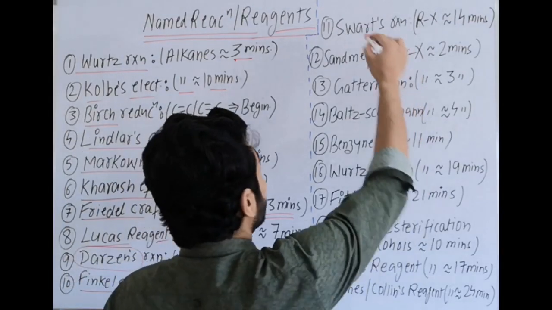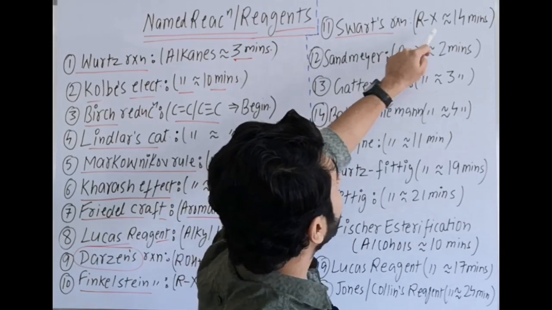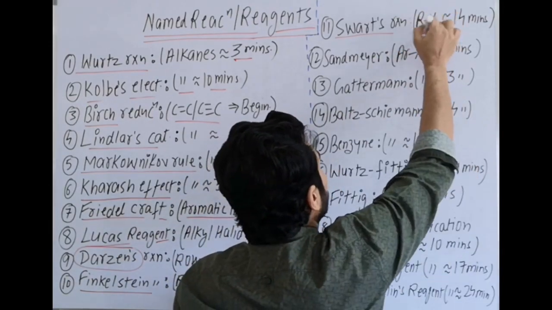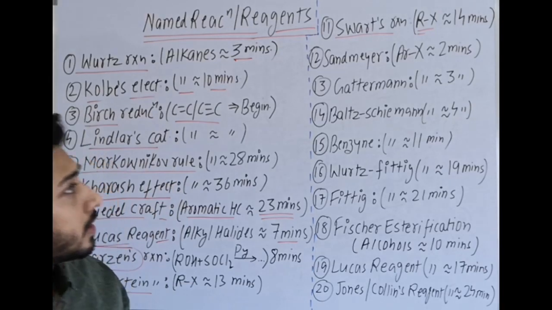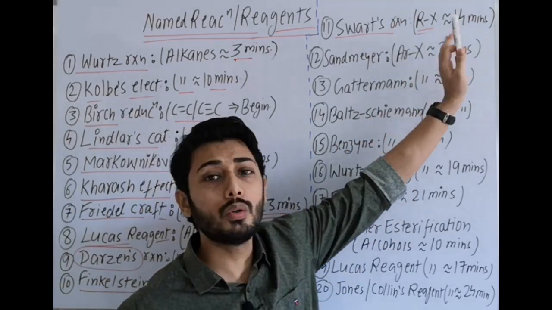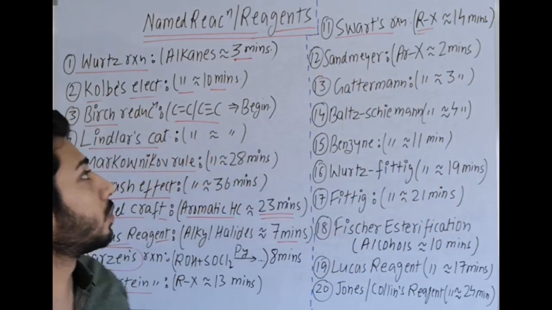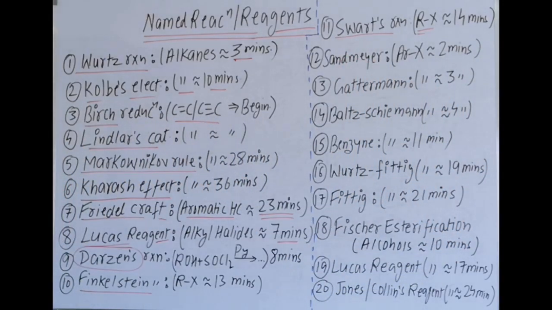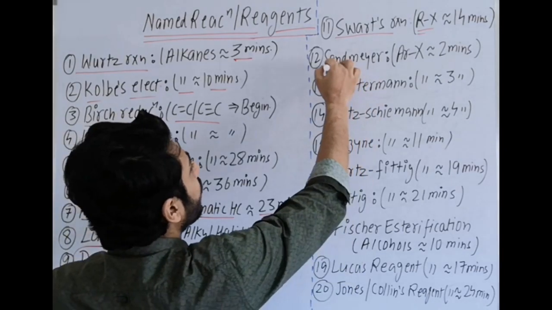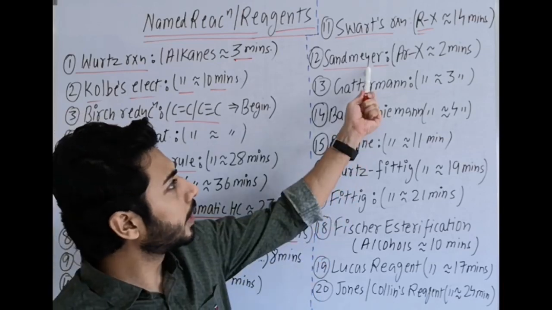Next is Schwarz reaction, fluorine exchange reaction, very important. It is again in which topic? It is alkyl halide. Rx here, because the space is less, I am mentioning short form. Rx alkyl halide, where around 14th minute in this video you will get that reaction, which is Schwarz reaction. Then next is very important, which will be covered later also in amines topic, which is Sandmeyer reaction,